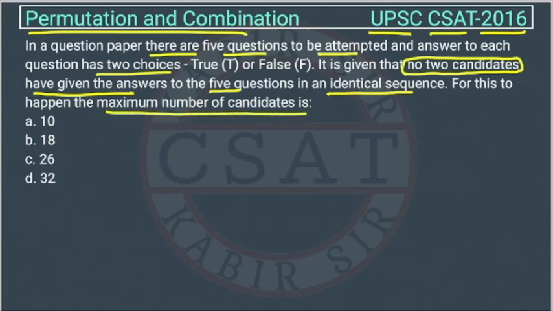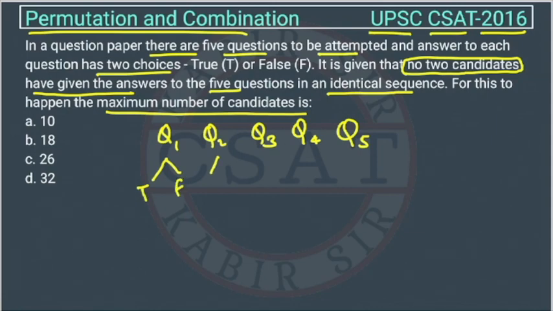Right. So the question is, there are 5 questions. Suppose the questions are Q1, Q2, Q3, Q4 and Q5. So there are 5 questions and for each question the answer can be either true or false. For each question we have 2 choices, true or false. So now the question is saying that no 2 candidates have given the answer to the 5 questions in an